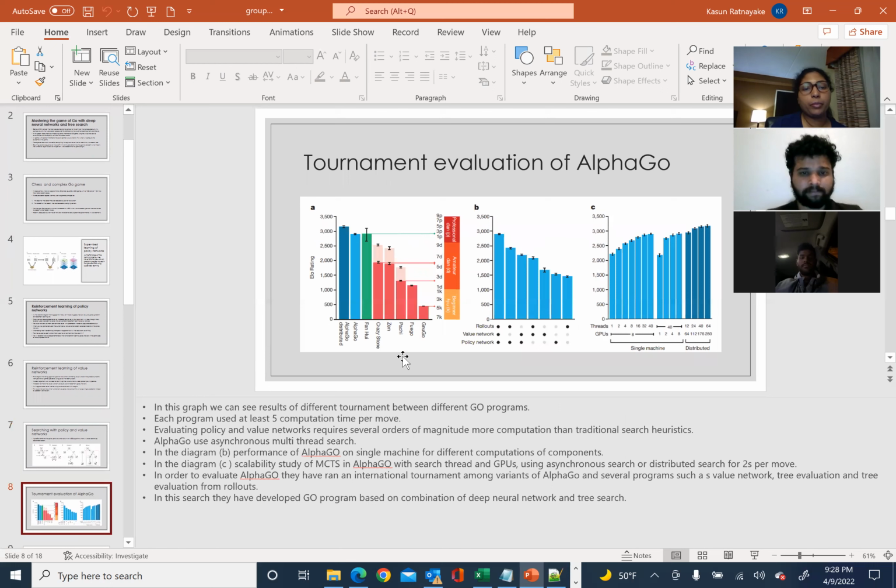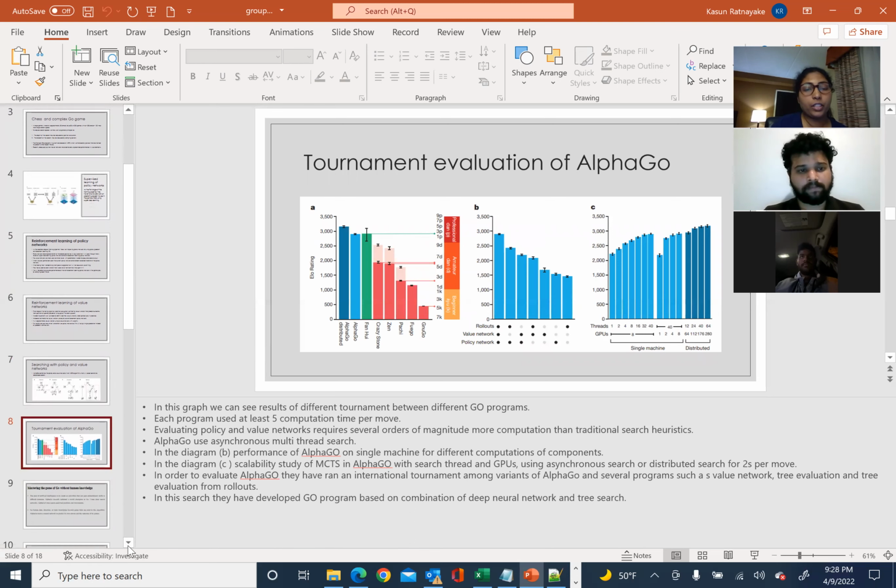And here we will also discuss the evaluation of AlphaGo. In this diagram, we can see the results of different tournaments between different Go programs. Each program uses at least five seconds of computation time per move. Evaluating the policy and value networks requires several orders of magnitude more computation than the traditional search heuristic.